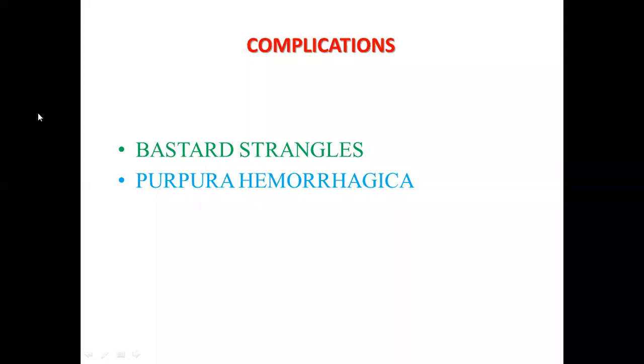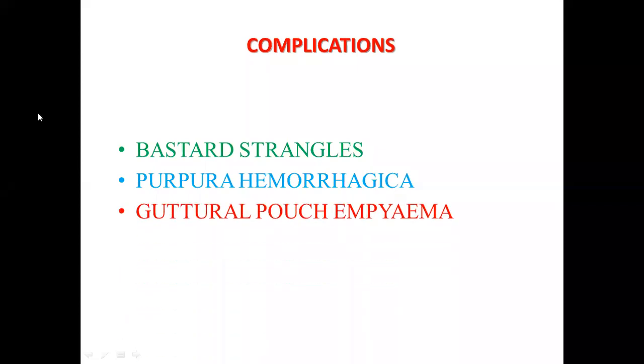Next is guttural pouch empyema. You know that the guttural pouch is nothing but a ventral diverticulum of the eustachian tube. That eustachian tube connects the pharynx with the middle ear, and there is a mucus-containing ventral diverticulum in horses, a peculiar feature of horses, found near the ears.